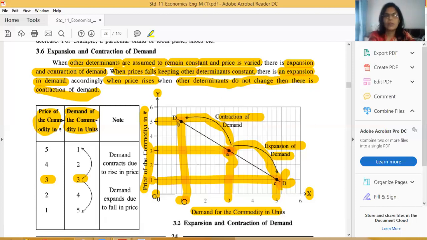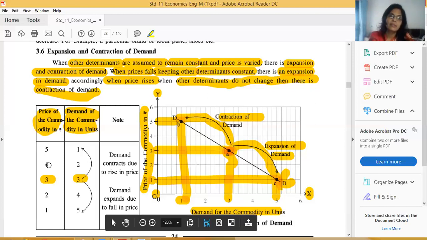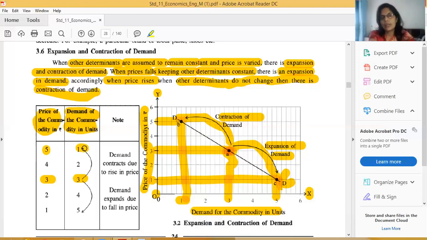Okay. So if the price is 3 rupees, then demand is 30 units. If the price is 5 rupees, then demand is 10 units. That means it has what? Expansion or contraction? Did it decrease or increase? Contraction from 30 to 10.